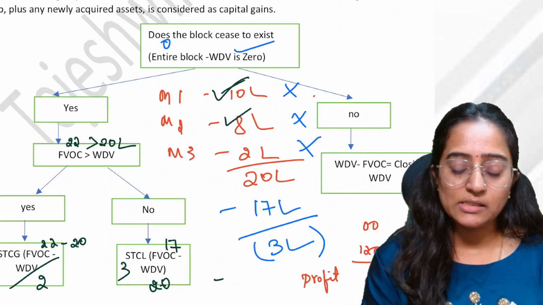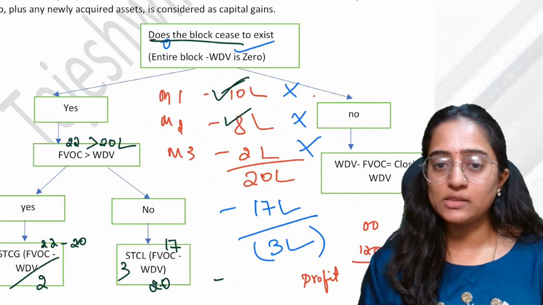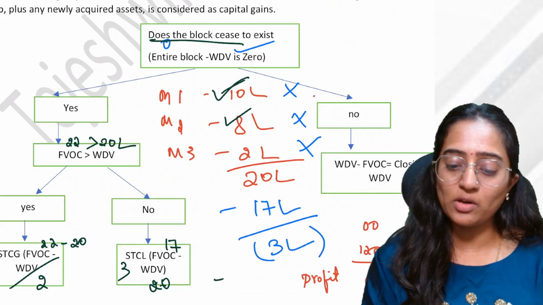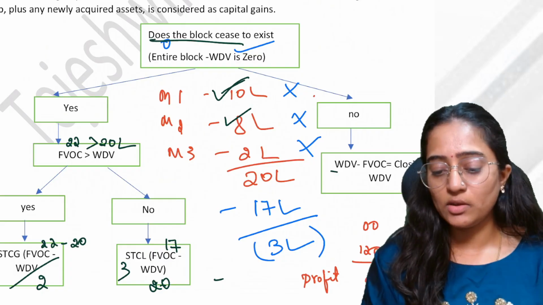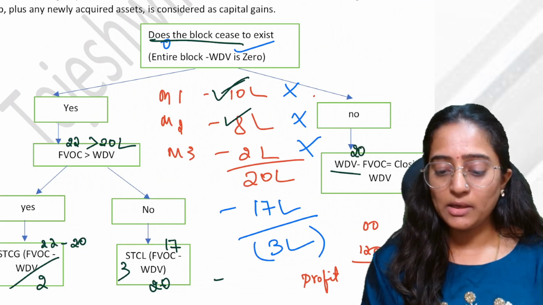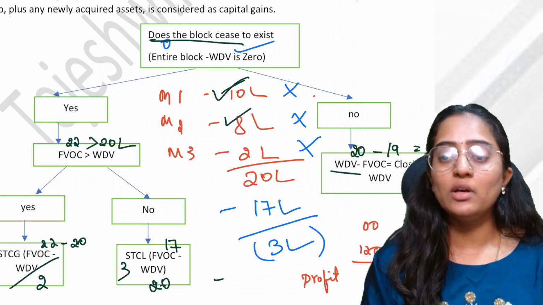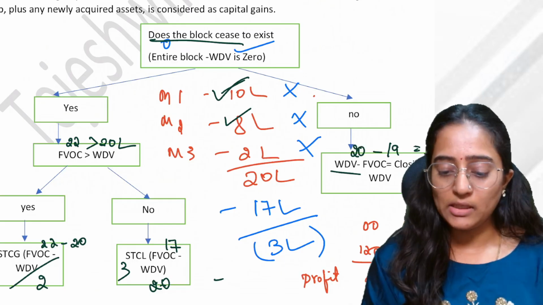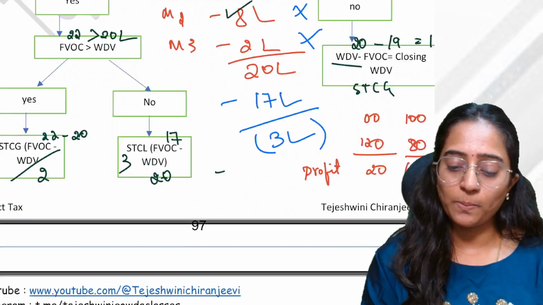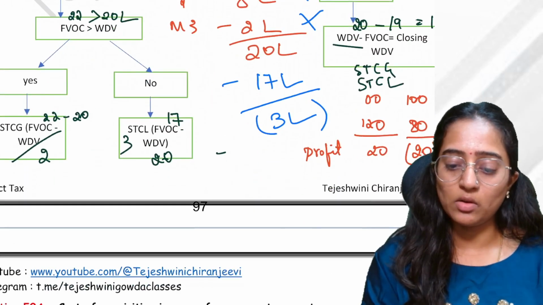And in this case, does the block cease to exist? No. In that case, your WDV of 20 minus your full value of consideration, 19 in my example, the closing WDV would continue. You would not get any short-term capital gain or loss.